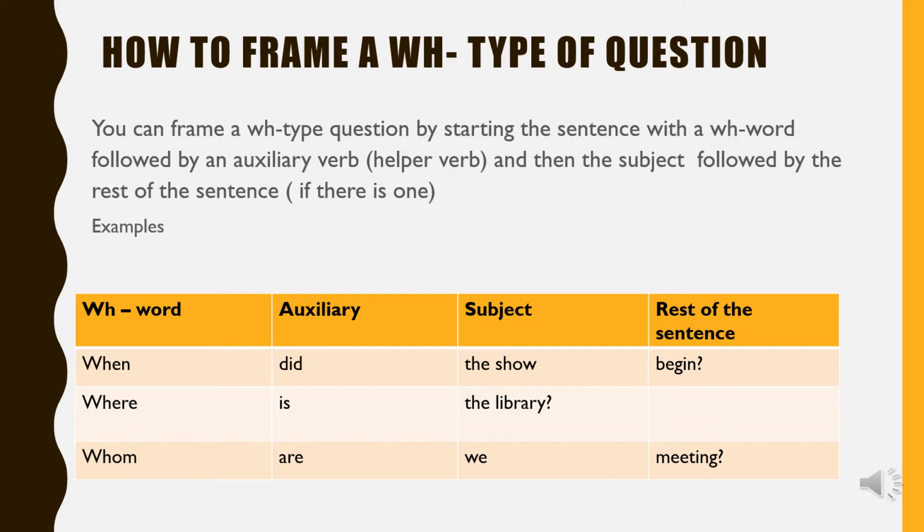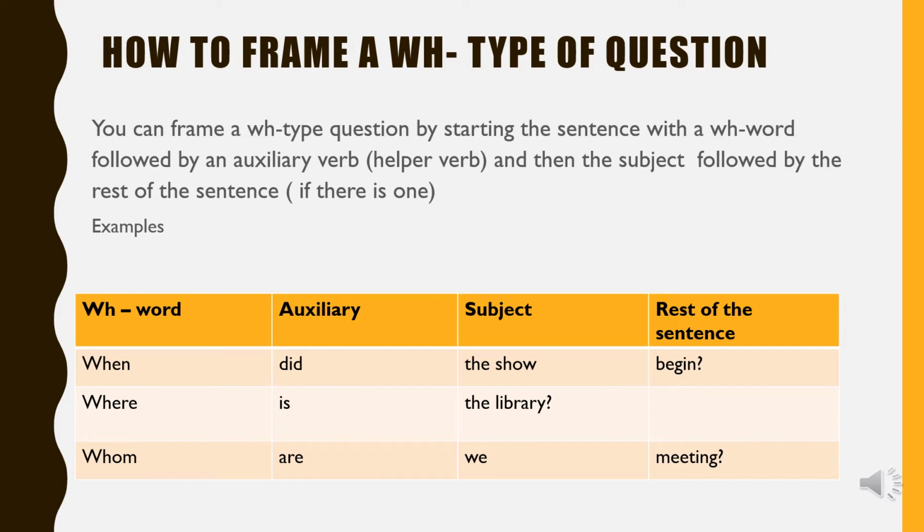We take the first example, look at the table. When did the show begin? So when is a WH word. Did is the auxiliary, the helping verb. The subject is the show and the remaining part of the sentence is begin. So this is an example of framing a WH type question. You begin with a WH word followed by an auxiliary, subject, and the remaining part of the sentence, or the rest of the sentence.